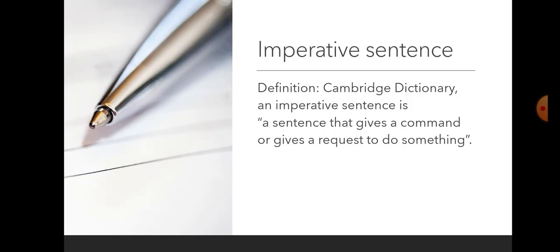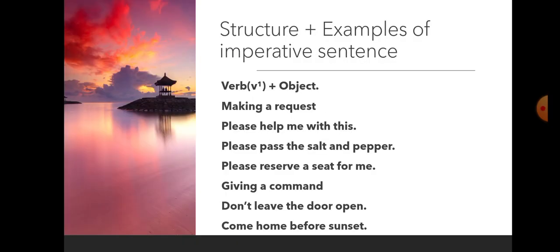Here is the definition of imperative sentences. An imperative sentence gives a command or a request to do something. So it is an order, a request, or it may be instructions. You people see when driving on the roads, instructions are given. Those instructions always start with a verb. So we are going to learn the structure with its examples.